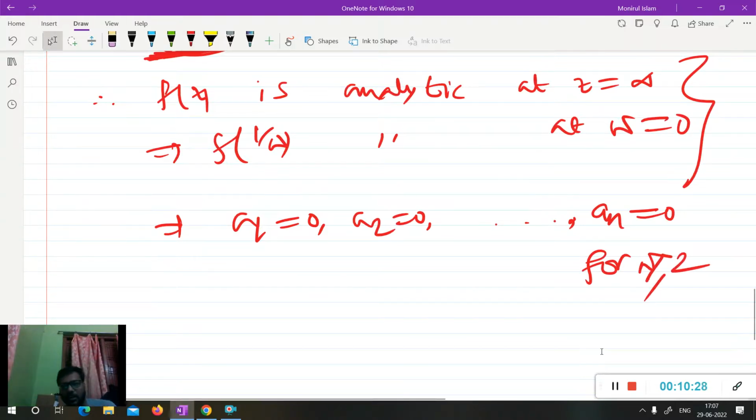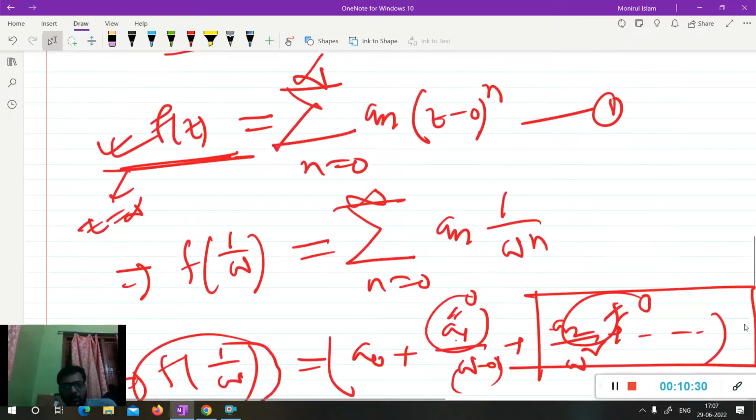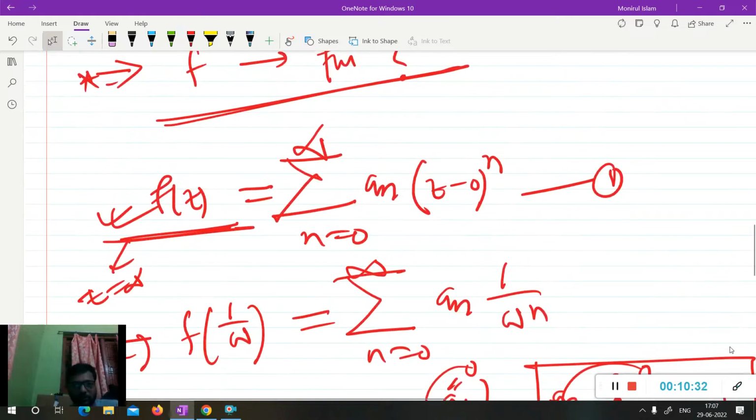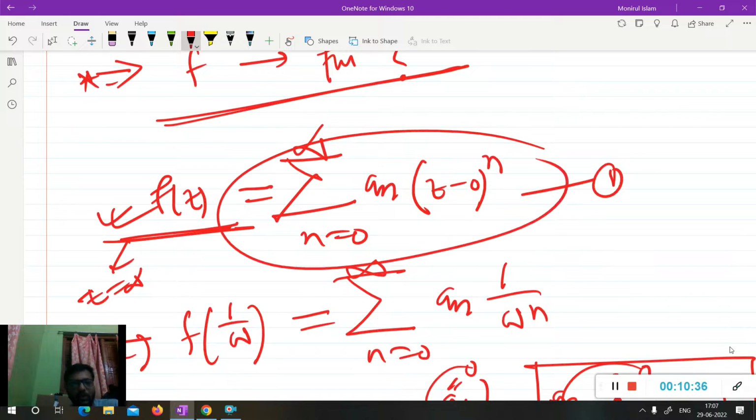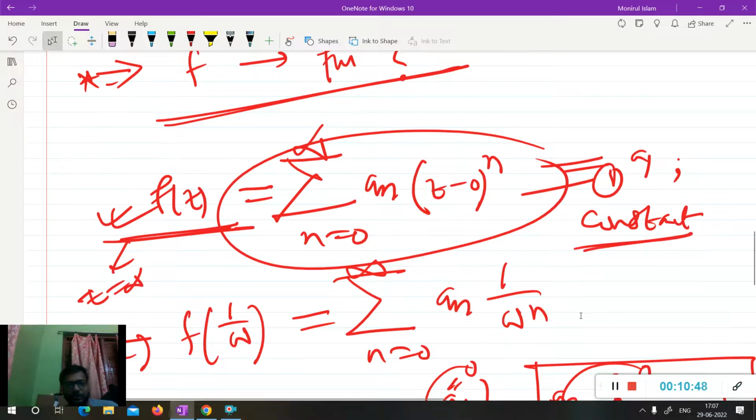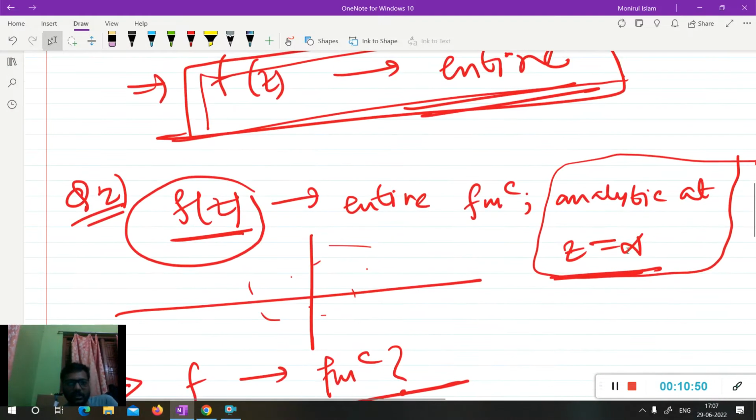If you place here the value of a_n, only a0 is left, because a2 is 0, a3 is 0, a4 is 0, and all others are 0. So this is left, and this is a constant, so f(z) will be a constant function. So I can say that if f(z) is an entire function and analytic at infinity, then the function is constant itself.